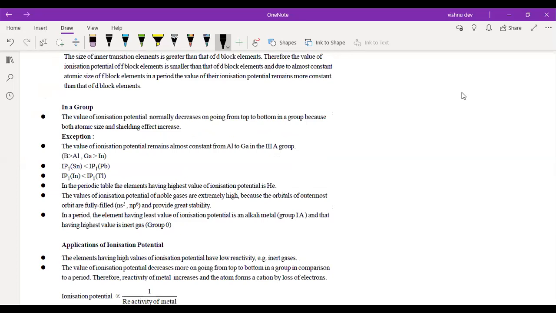ठीक है, जैसे देखो normally क्या होता है, so when we talk about the ionization potential, general trend is it should decrease because size is increasing. Okay, right? But in 13th group, right, there's exception.